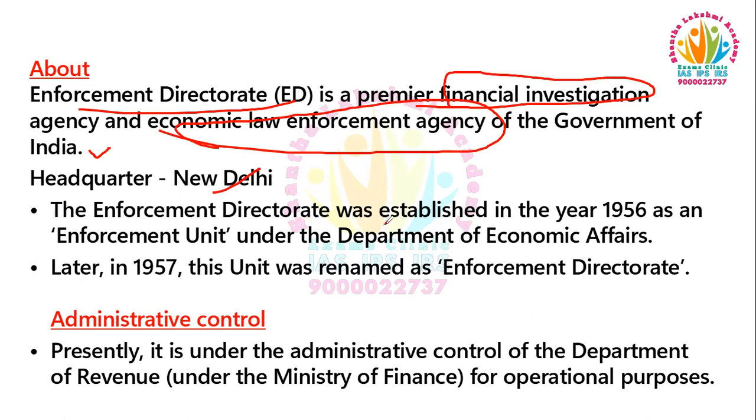When this Enforcement Directorate was established in the year 1956, its name was Enforcement Unit. When it was formed, it was under the Department of Economic Affairs. But later in 1957, this unit was renamed as Enforcement Directorate. And later, this Enforcement Directorate has shifted. Now it is under the administrative control of the Department of Revenue and the Ministry of Finance for operational purposes. Earlier, it was under the Department of Economic Affairs. Now it is under the control of the Department of Revenue.